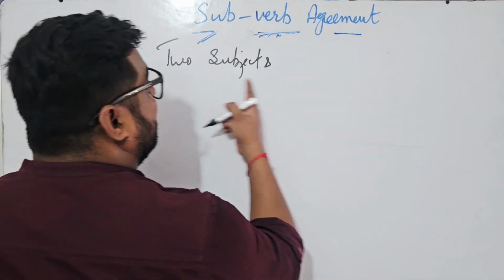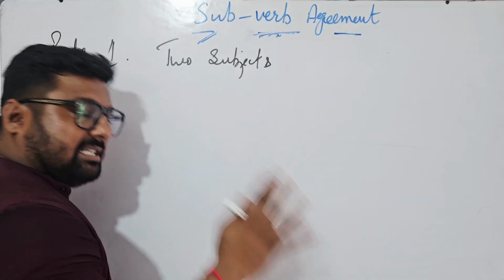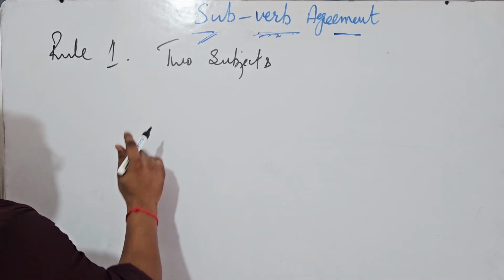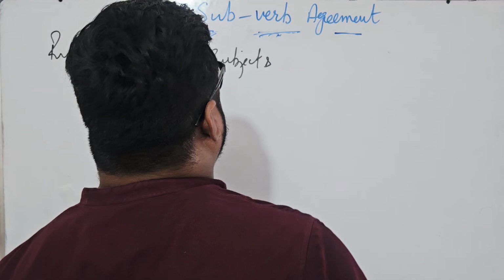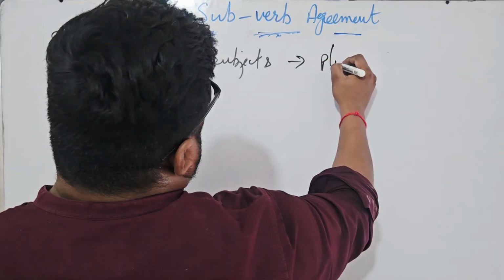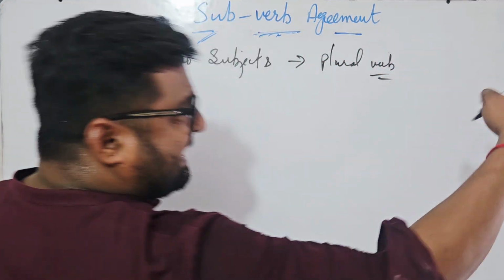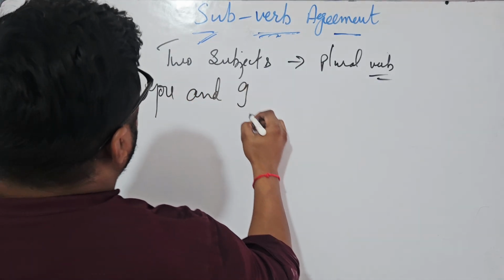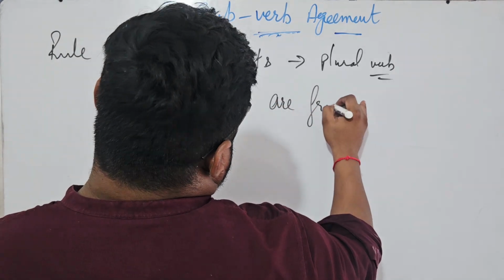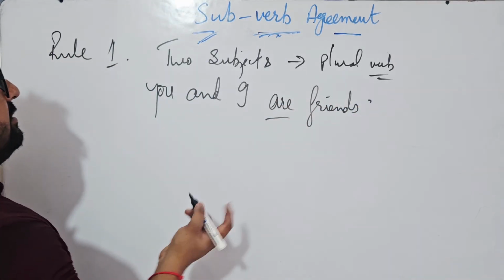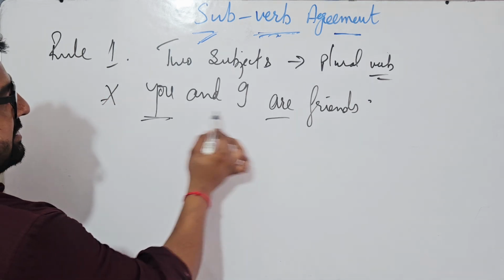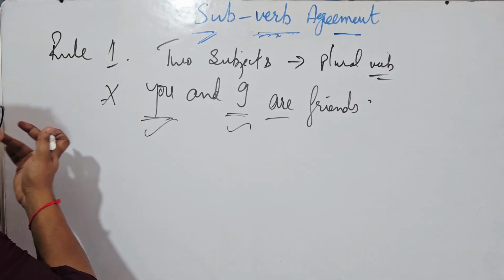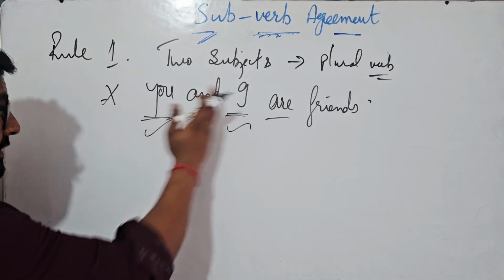So when you are studying the rule, it is a must task to learn how the exceptions work. Two subjects, plural verb, obviously connected by a conjunction. For example, you and I are friends. If you see, why did I use are here? Second person, first person: one subject, another subject. These are pronouns, okay? Second person, first person.